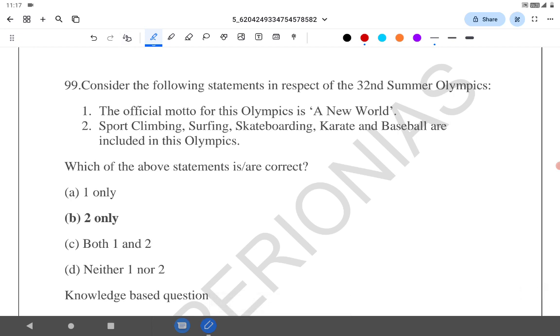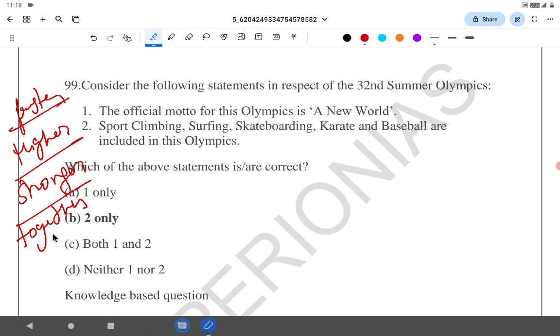Consider the following statement in respect of 32nd Summer Olympics. The official motto for this Olympic is New World. Actually, the motto is wrong. The motto is faster, higher, stronger, and together. Faster, higher, stronger, together. The sport climbing, surfing, skateboarding, karate, and baseball were included in this Olympic. Correct. IOC, International Olympic Committee, included these sports. Statement 2 is correct.